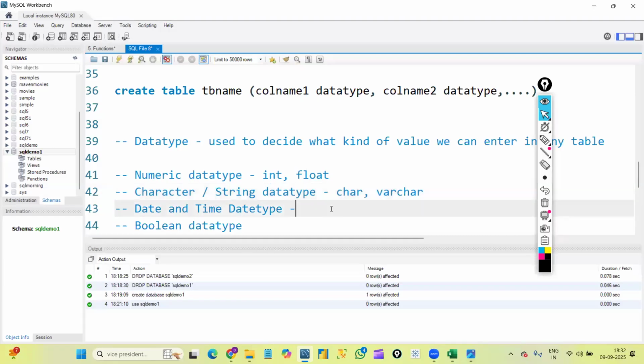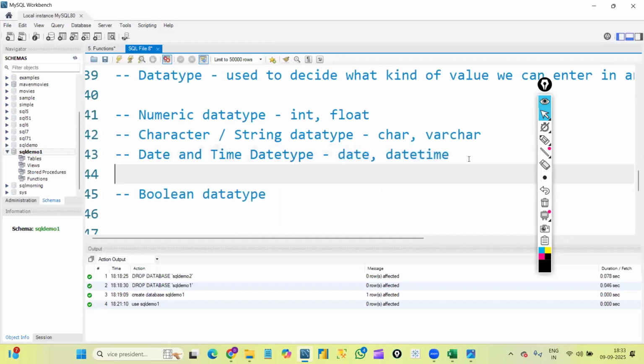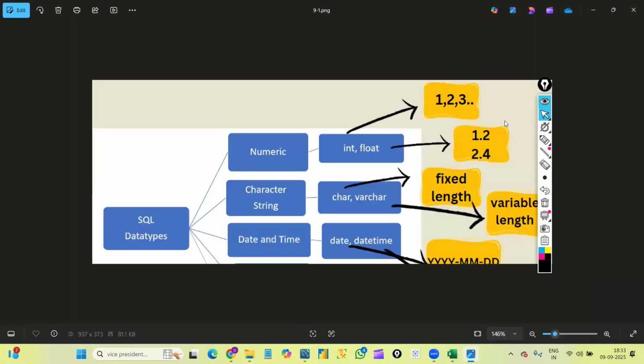Next, in date and time data type also we have two data types. One is date data type and the second one is datetime data type. That is, if we want to store only dates, we will use date data type. Along with the date, if we want to store time, then we will use datetime data type. So that is what I wrote here in this picture.